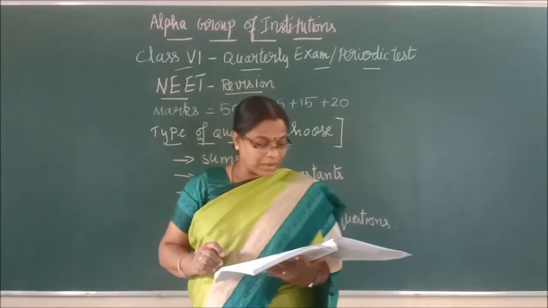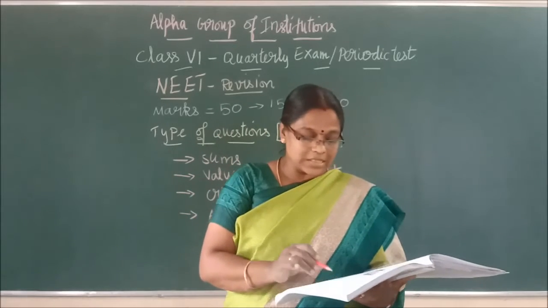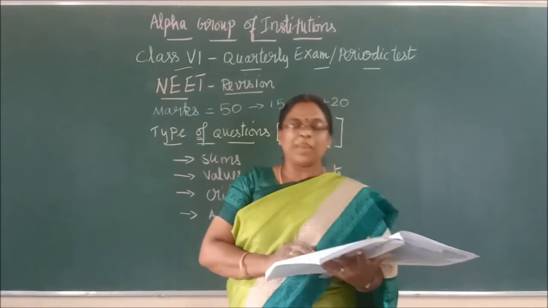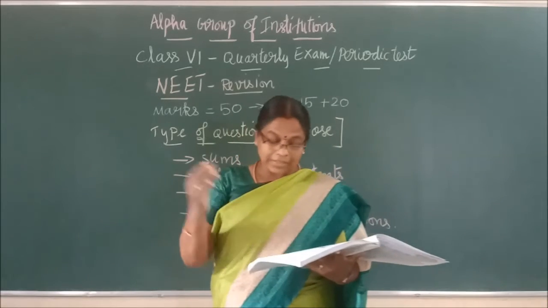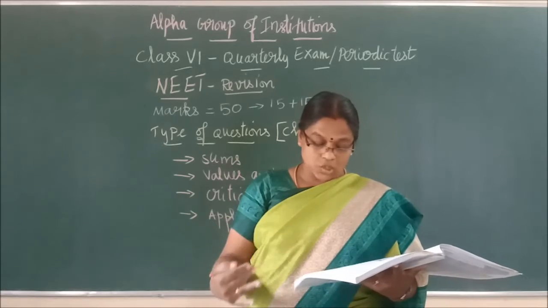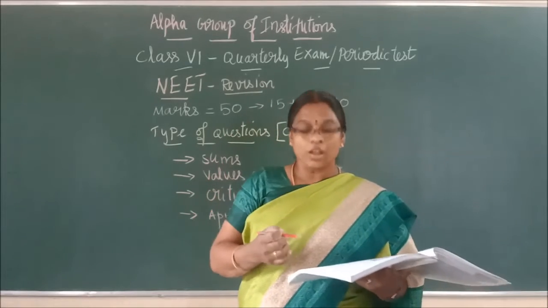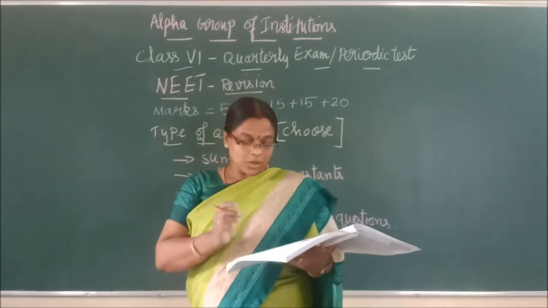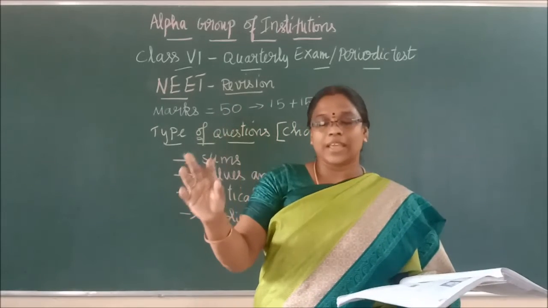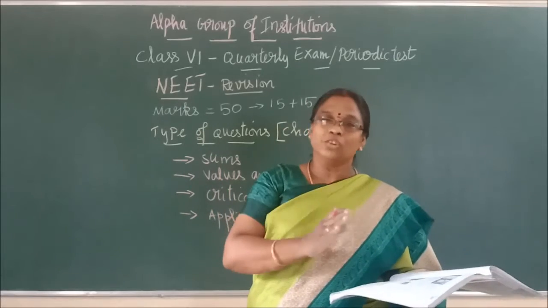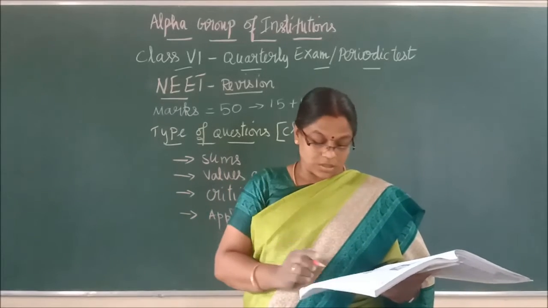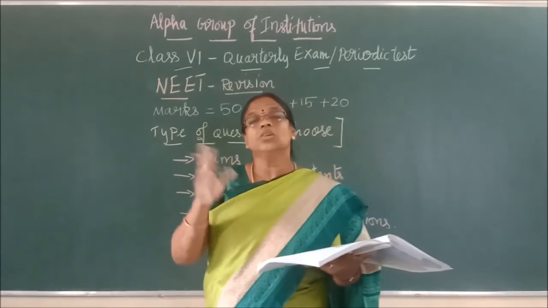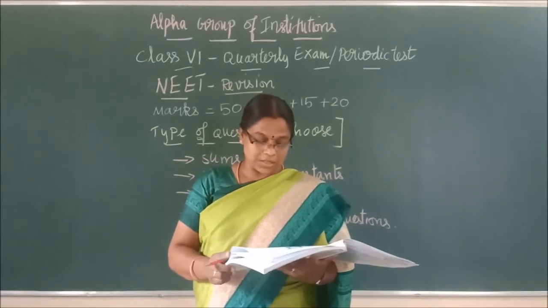Now turn the page. Page number 11 we come, children. There we have three systems. There we have a flow chart. MKS, CGS, FPS. In that, at the right hand side you have the last one. Just above the clock you have the British system, foot pounds second. So foot pounds second is the British system and the other two are what we normally use. So like that questions can be asked, right?